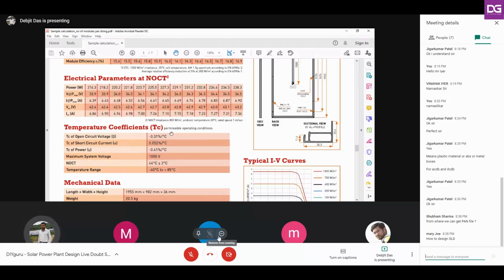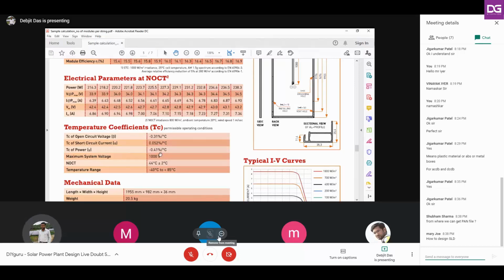So what does this open circuit voltage temperature coefficient mean? This means that for every rise of 1 degree temperature, there will be a voltage drop of 0.0031 volts. Got it? Make it very clear that this open circuit voltage temperature coefficient is nothing but the fall in voltage with the rise in temperature.